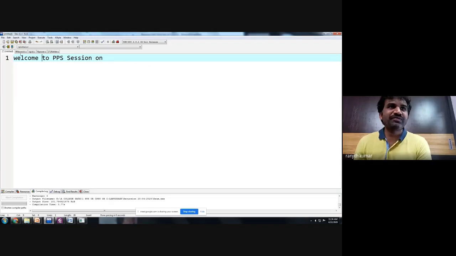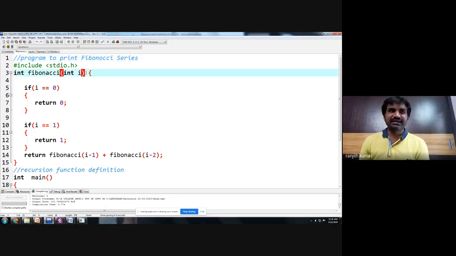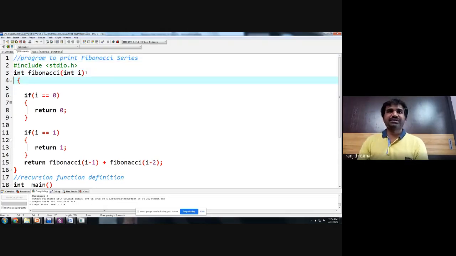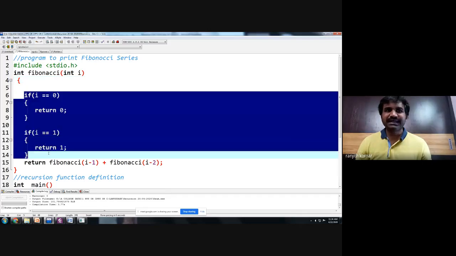Now we want to show the Fibonacci logic. And once again, what is a Fibonacci series? We already know: printing the numbers from beginning to end until you are requested. Here in the Fibonacci series, what is the base condition? We check two conditions. If the entered number is 0, then the value is 0.